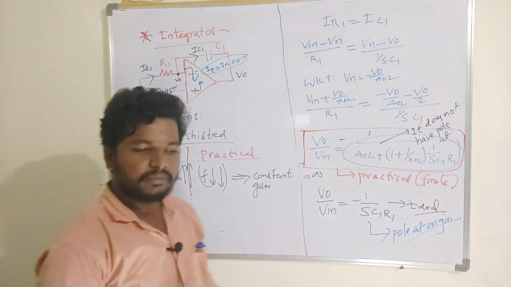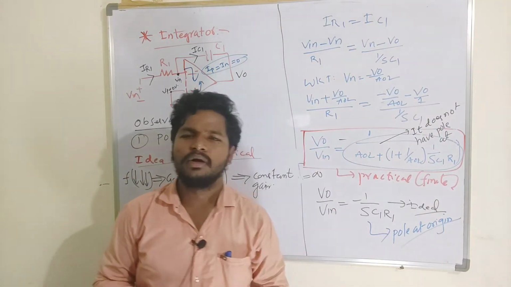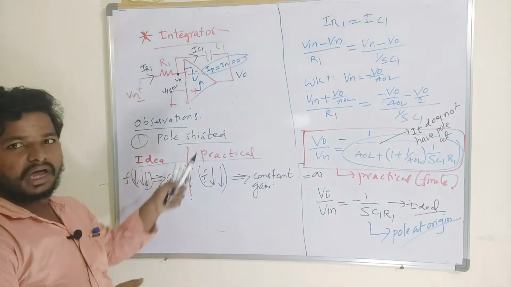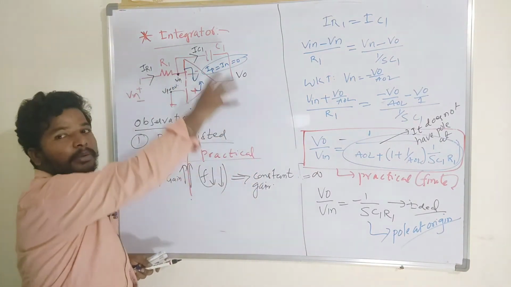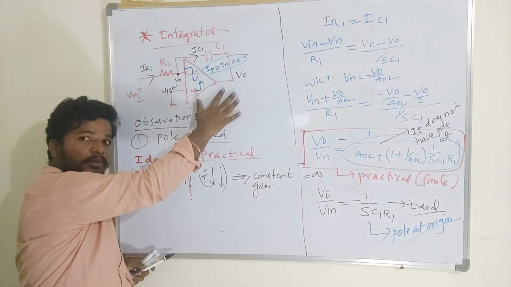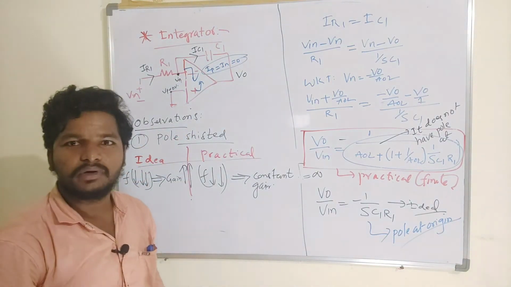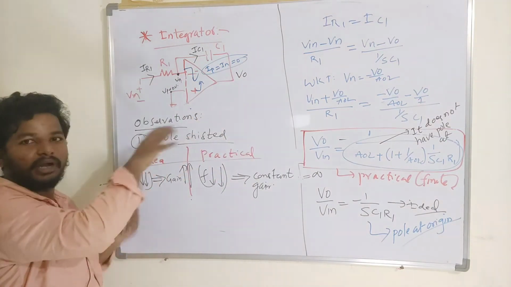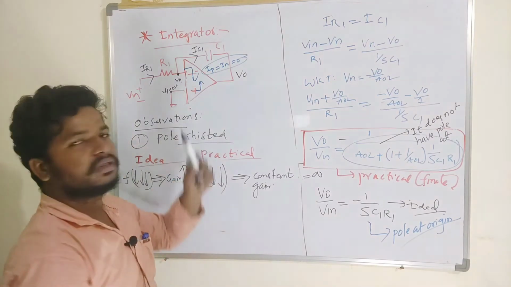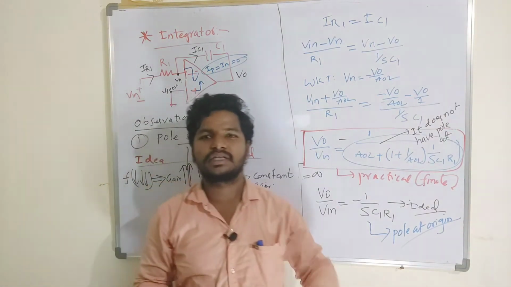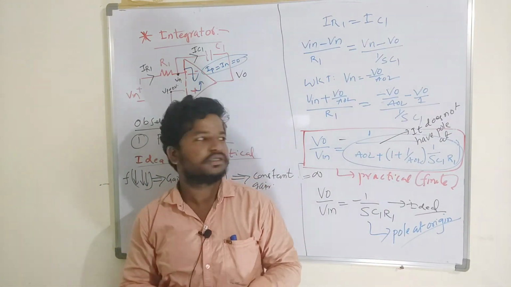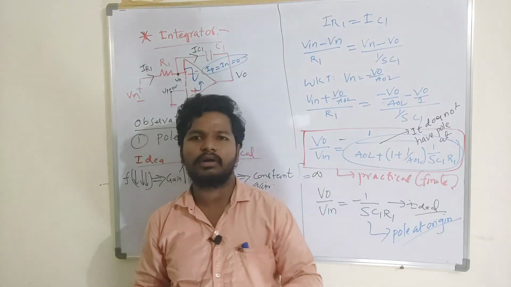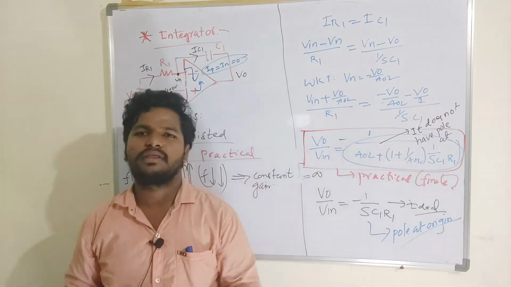So this is also one of the reasons this operational amplifier circuit will not work in the laboratory when you configure it as it is in the circuit. In the last video we discussed that because of having a pole at origin, this operational amplifier is not working as an integrator when I simulate the circuit.